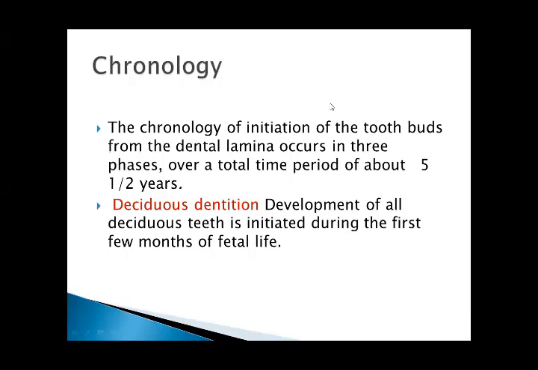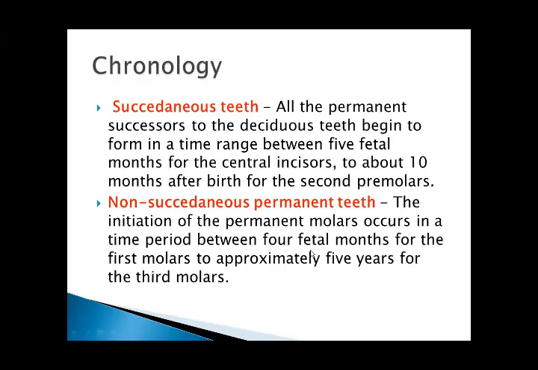Deciduous dentition: development of all deciduous teeth is initiated during the first few months of fetal life. Succedaneous permanent teeth begin to form in a time range between 5 fetal months for the central incisors to about 10 months after birth for the second premolars. Non-succedaneous permanent teeth: the initiation of permanent molars occurs in a time period between 4 fetal months for the first molars to approximately 5 years for the third molars.